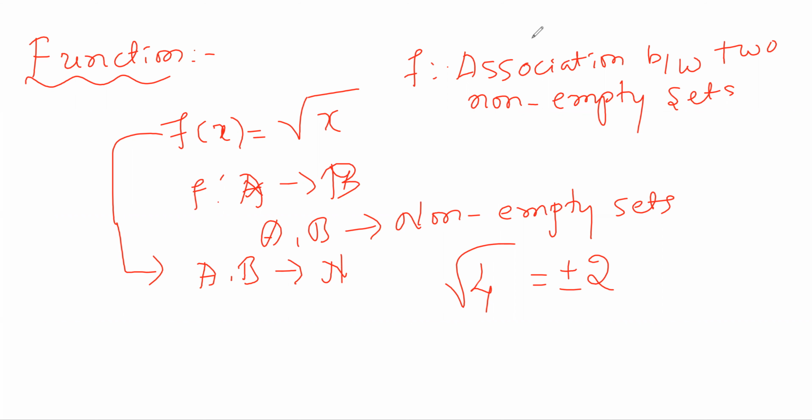Plus or minus 2. So plus or minus 2 means it's an image of two elements. But in natural numbers, only plus 2 belongs. So plus 2 will map to square root of 4. Because there is no minus 2 in the set of natural numbers, only one element has the image square root of 4.